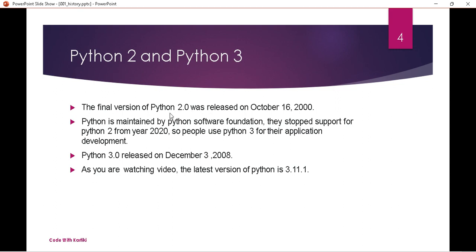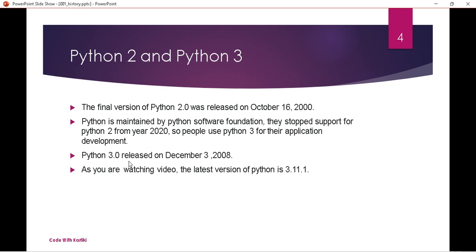So the final version of Python 2 was released on 16th October 2000. But the issue with Python 2 is that Python is maintained by Python Software Foundation and this stops support for Python 2 from year 2020. So people are using Python 3 for their application development. So we are also using Python 3, right?